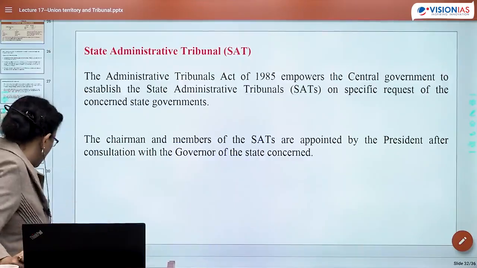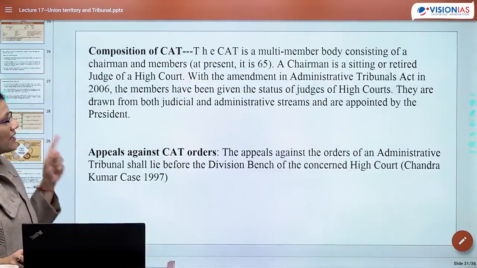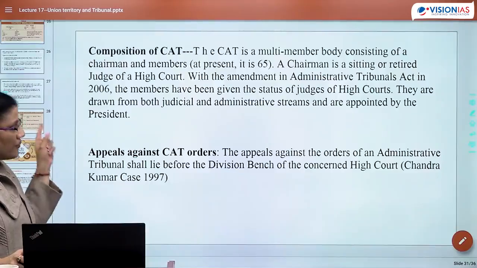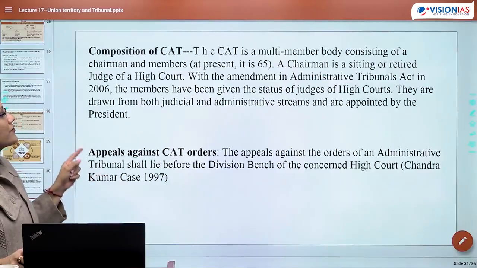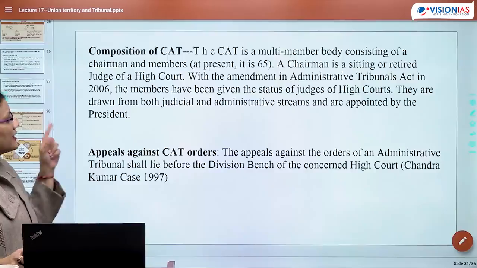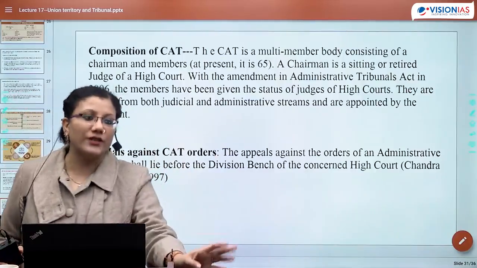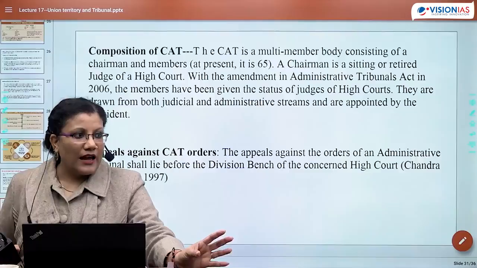Look into the composition again of CAT. So CAT ka composition kya hai? Members have been given the status of judges of High Court, and they can be drawn from the judicial stream, they can be drawn from the administrative stream, but it is not written that they will be drawn from the judicial stream of the concerned High Court only. Who said? ऐसा तो नहीं लिखा है, right? हाँ?